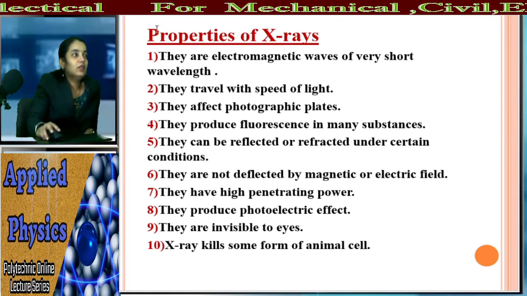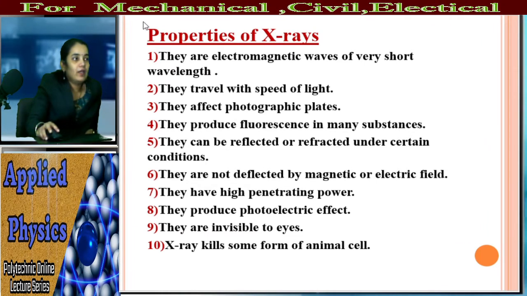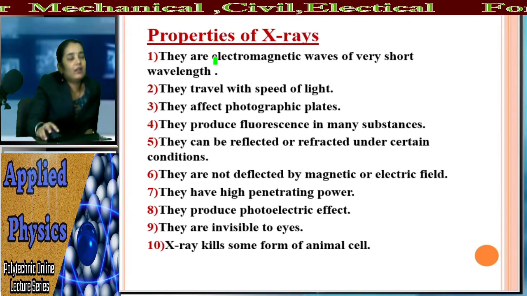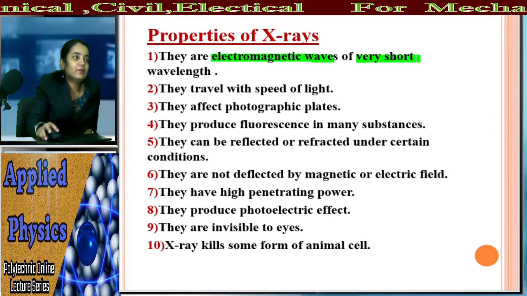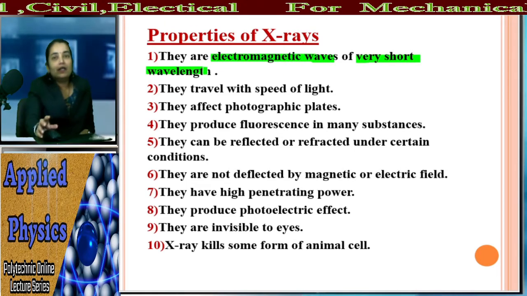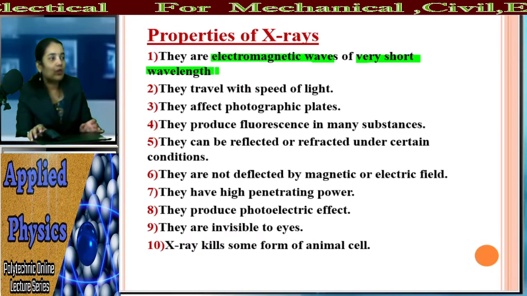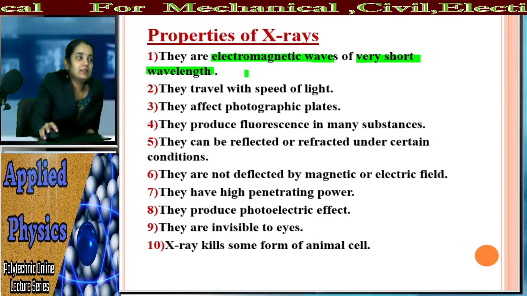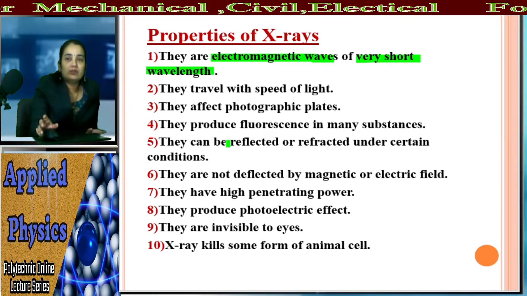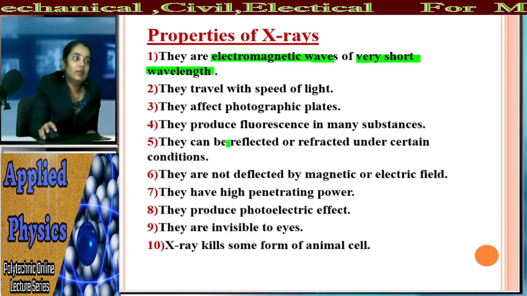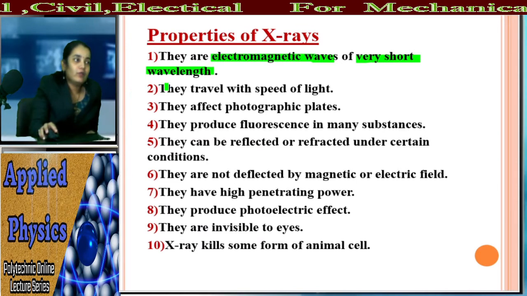Now we have to see the properties of X-ray one by one. What are the properties of X-ray? The first property: X-rays are electromagnetic radiations of very short wavelength. And what is the second property?